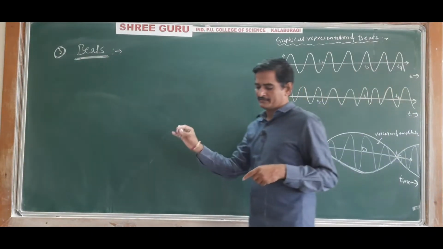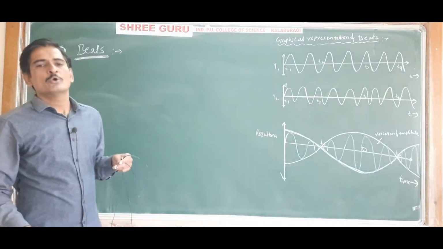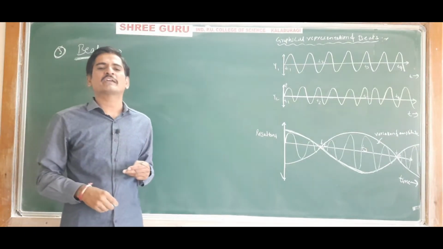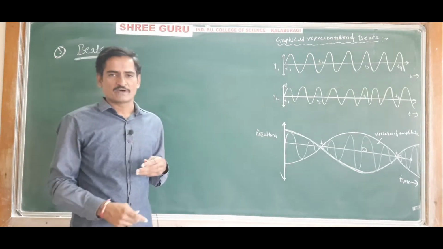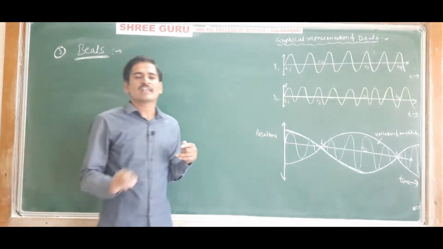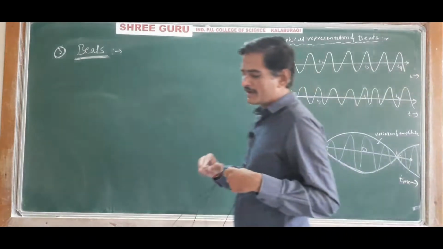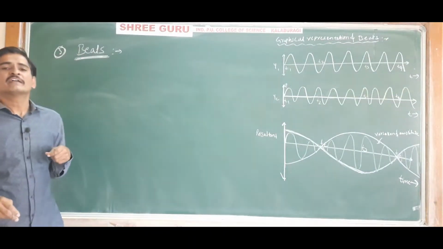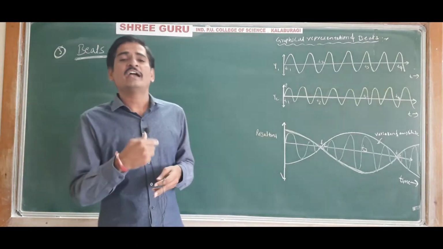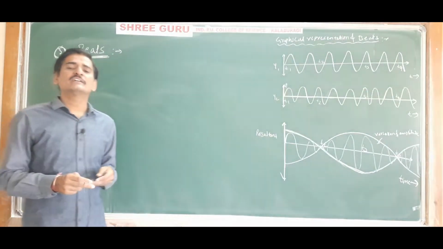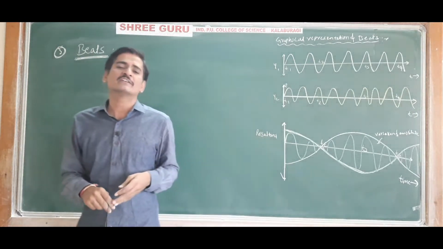Okay, see here, what are beats? When 2 sound waves of slightly different frequency, traveling in the same direction in the same medium, superpose on each other, then the resultant intensity of the sound wave rises and falls with time. The resultant intensity of the sound wave rises and falls with time, and this is called beats.